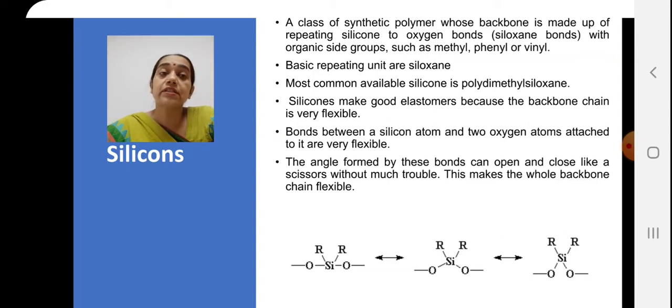The most common silicone derivative that is used is polydimethylsiloxane. This siloxane has very good elastomeric properties, and it is highly flexible in nature, as I have discussed here, that the bonds between the silicone atom and the two oxygen atoms are highly flexible in nature. Because of the flexibility of these bonds between the silicone moiety and the two oxygen molecules, this chain will show a highly flexible behavior. So the silicone polymers will show highly flexible behavior.